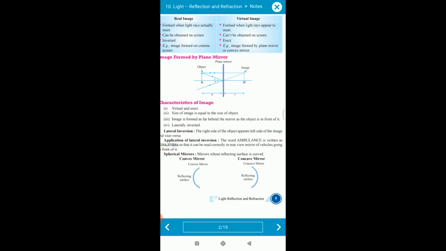First of all, you have to define what a mirror is. Suppose you have a sphere made up of a glass surface, and you cut the sphere from here. Cut and cut, so the cut portions are like this, this portion and this portion.